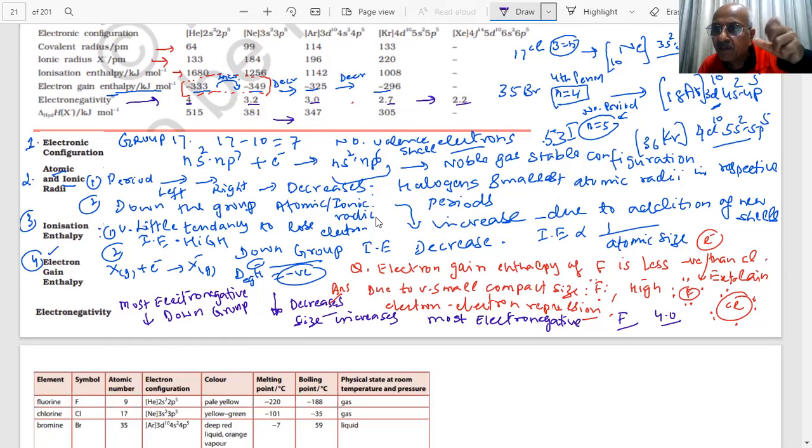The result is that heat is liberated. Fluorine is the smallest, therefore its charge density is very high. The higher the charge density, the greater the hydration enthalpy. Have you noted down everything? Then I will proceed further. Clear?